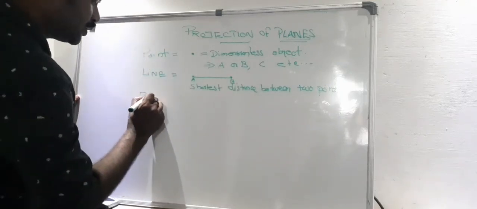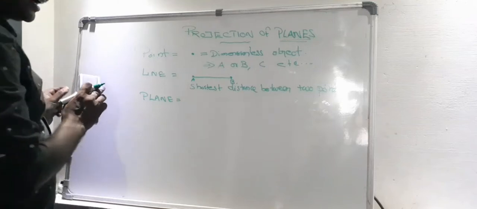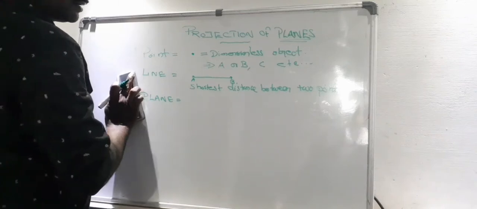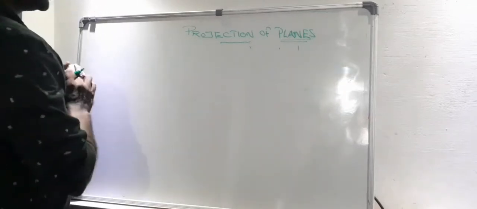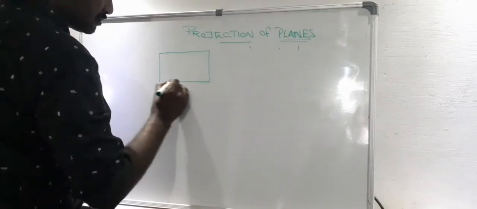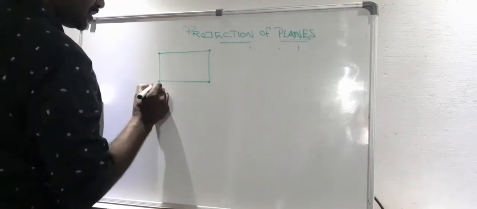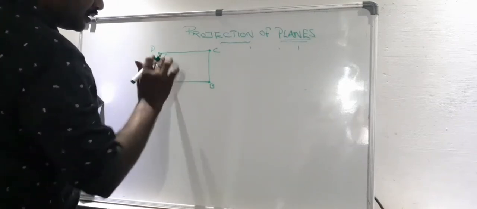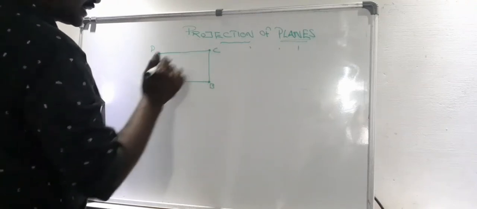Now, next one, what is a plane? In this chapter, we have to discuss the definition of planes and the major examples of planes. Okay, see, what do you mean by a plane? Suppose I am putting 4 points here. These are marked as A, B, C, D. And connecting all these points, we get a shape. Its shape is a rectangle.